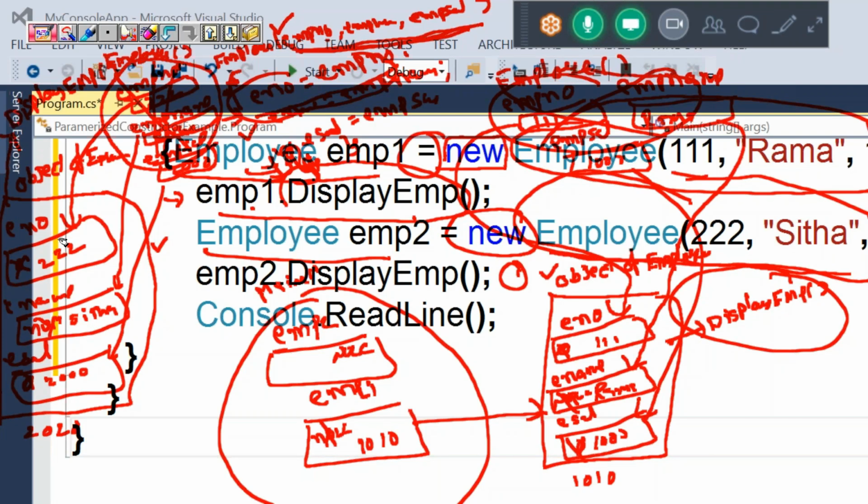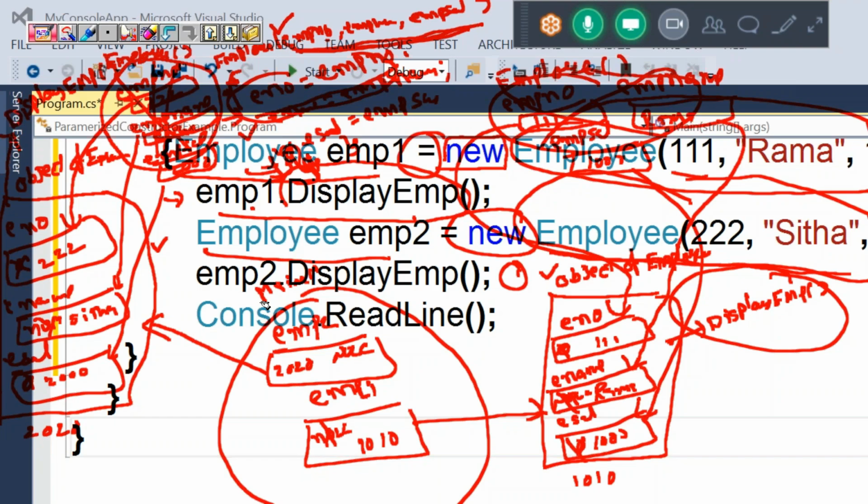Default value will be null, and that address will be 2020. Now this reference variable is pointing to the object.